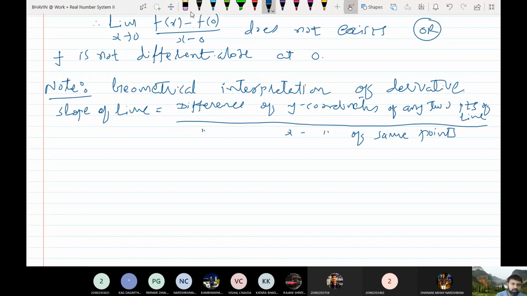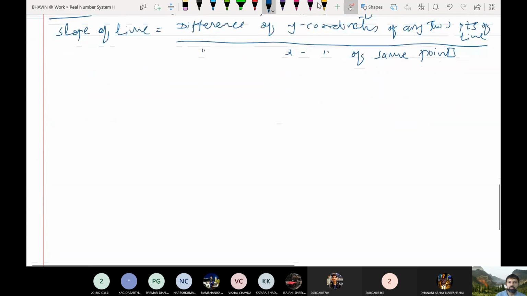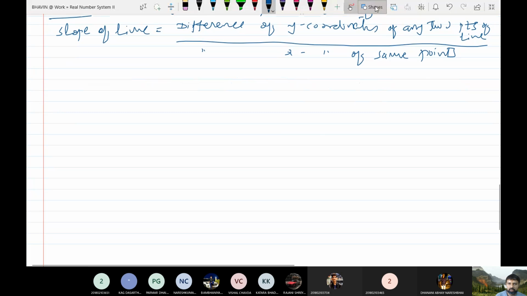Or roughly you can say that the difference of x coordinate upon the difference of y coordinate. So this thing you have studied in 12th science, okay? So we will not go into detail, but we will use this fact.